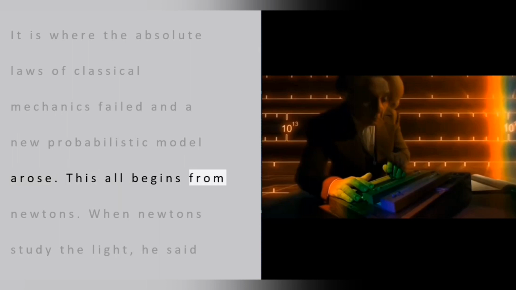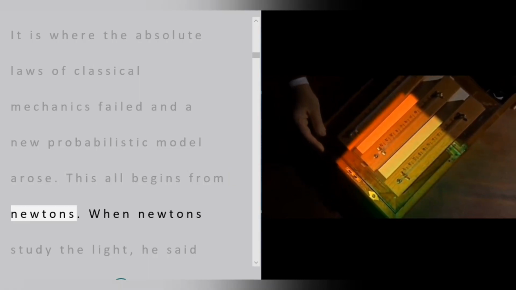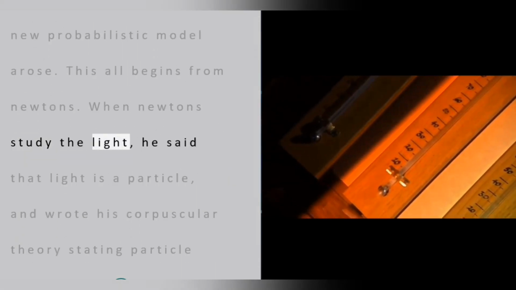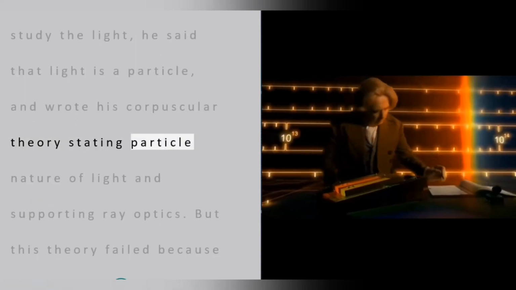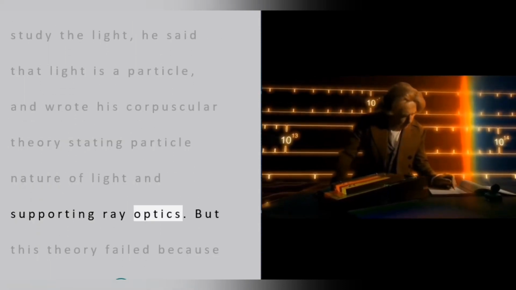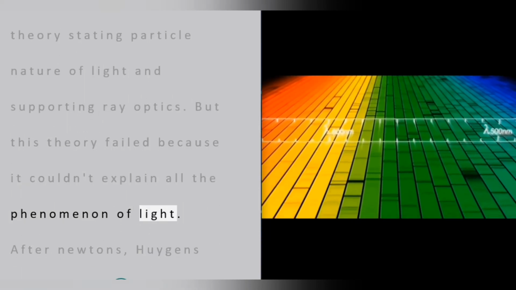This all begins from Newton. When Newton studied light, he said that light is a particle, and wrote his corpuscular theory stating the particle nature of light and supporting ray optics. But this theory failed because it couldn't explain all the phenomena of light.